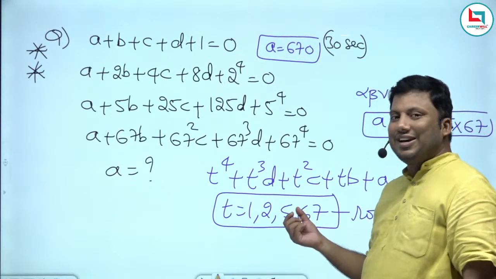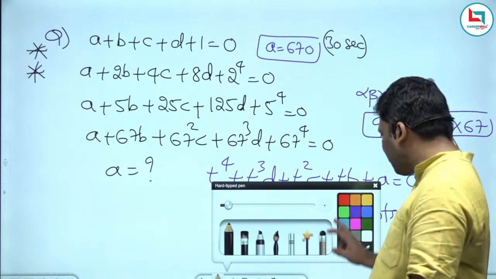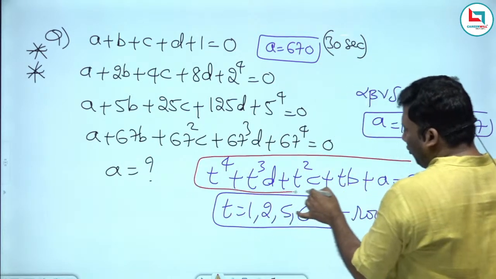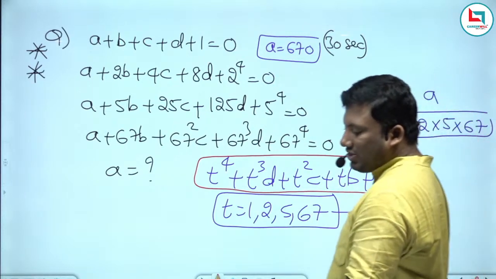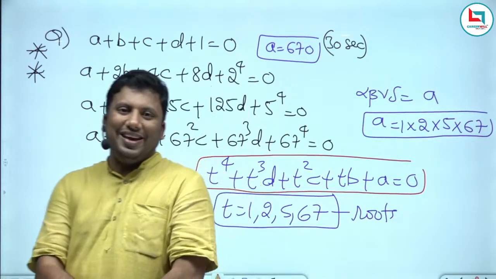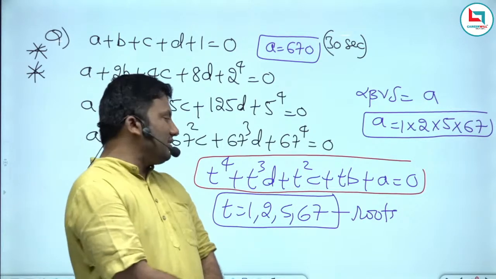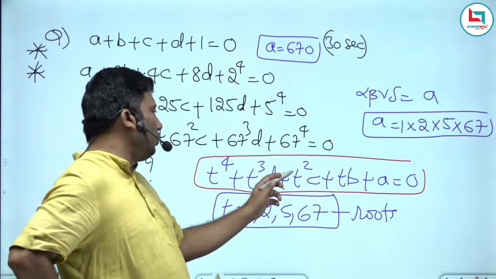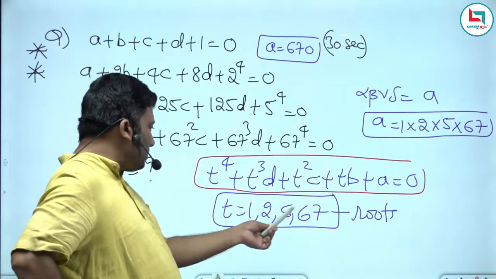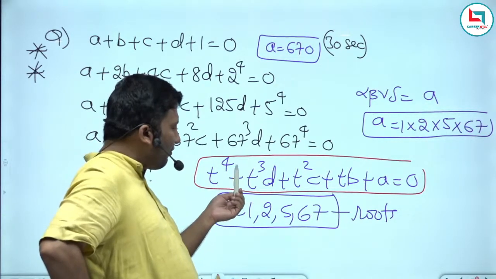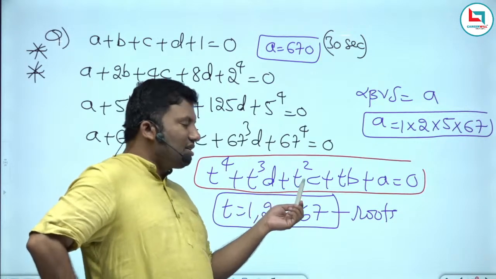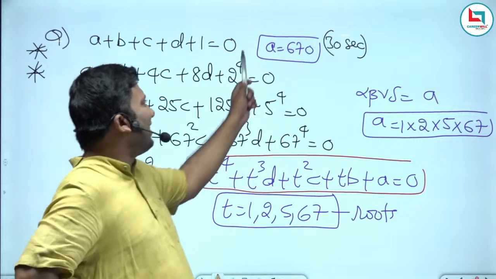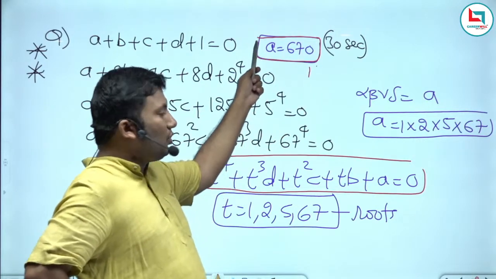Just now I discussed that a root will satisfy the equation. So the generic form of the equation is t power 4 plus t cube d plus t square c plus tb plus a equivalent to 0. A root will satisfy it. T is 1, 2, 5 and 67. If I substitute 67: 67 power 4, 67 cube d, 67 square c, 67b plus a equivalent to 0. The answer for this question is a equivalent to 670.